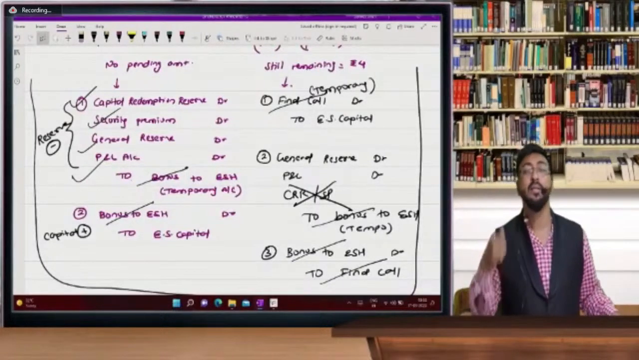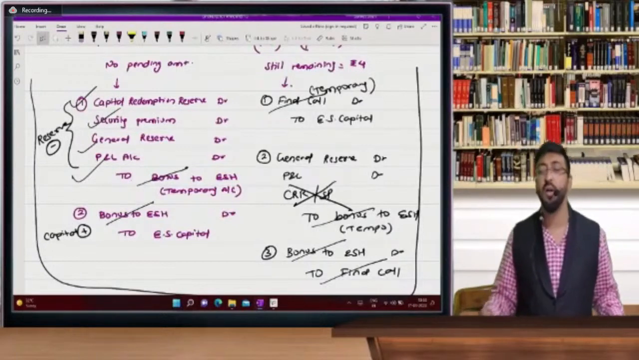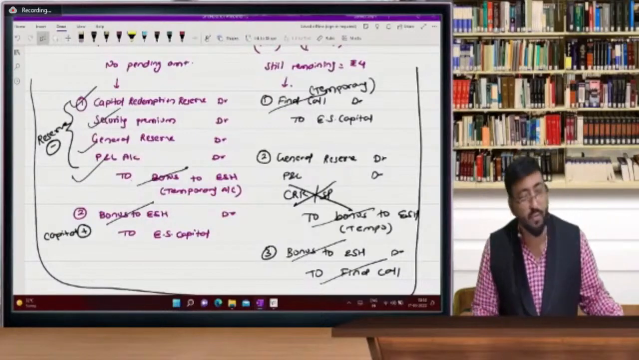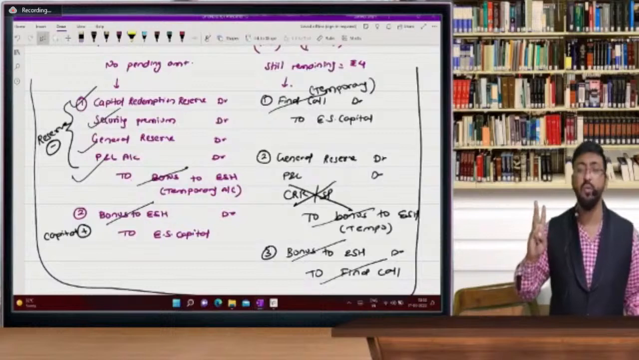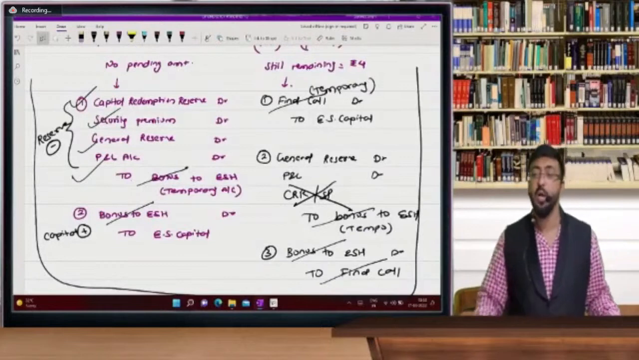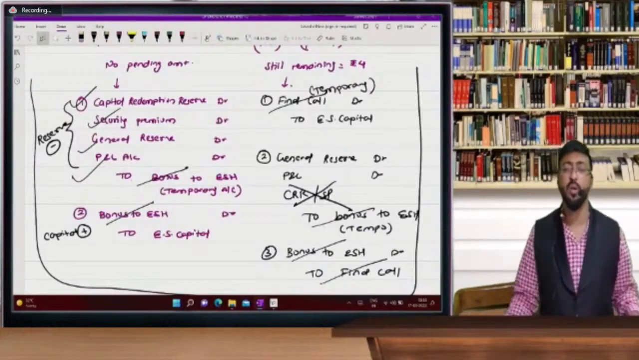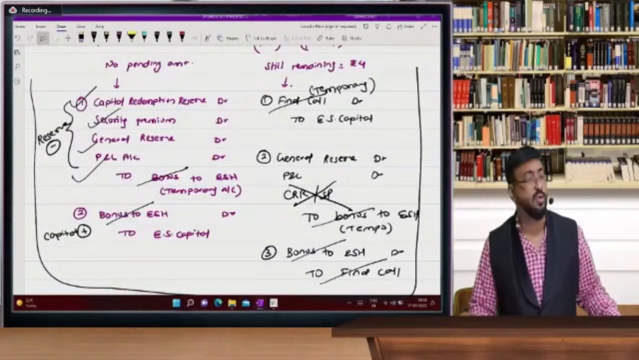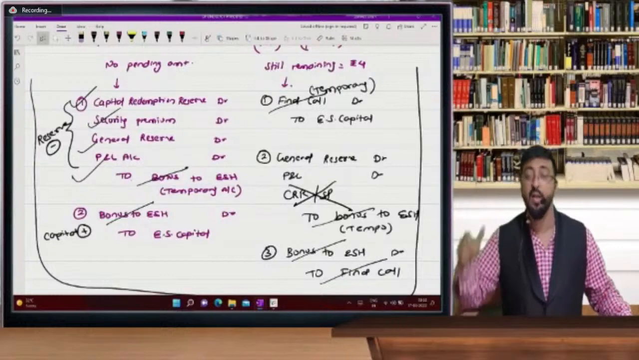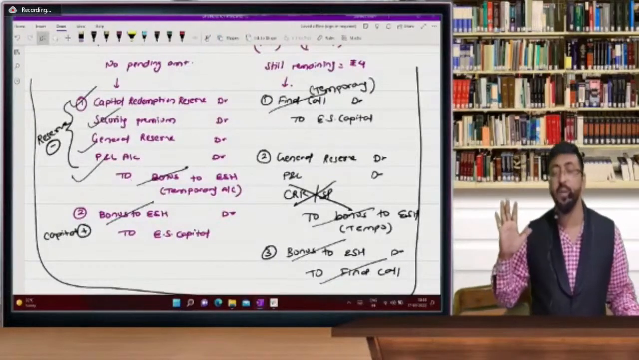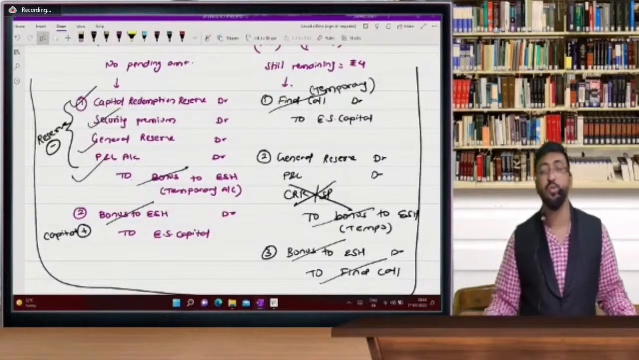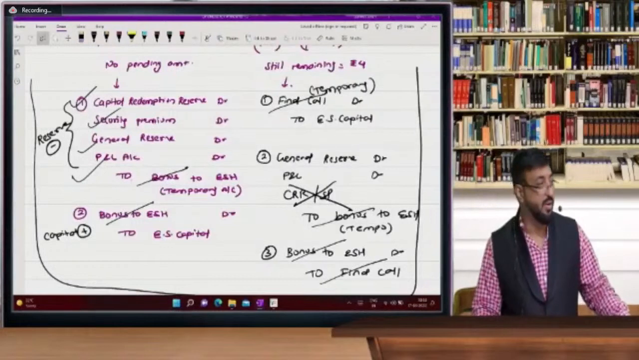CRR account debit, security premium account debit, general reserve account debit, P&L account debit, to bonus to equity shareholder. Bonus to equity shareholder account debit to equity share capital. This is repeated for the second, third, fourth and fifth times.